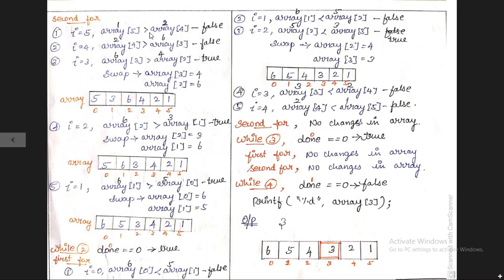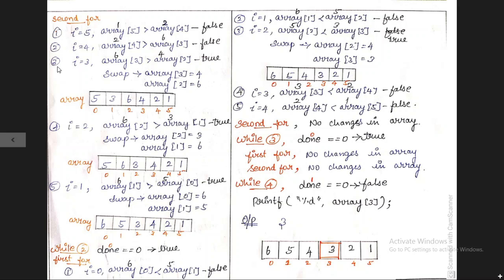Array of 5 is greater than array of 4. 1 is greater than 2. Condition is false. So move on to second iteration. So 5 gets decremented to 4. I is equal to 4. Array of 4 is greater than array of 3. This 2 is greater than 6. Also condition false. So move on to third iteration.